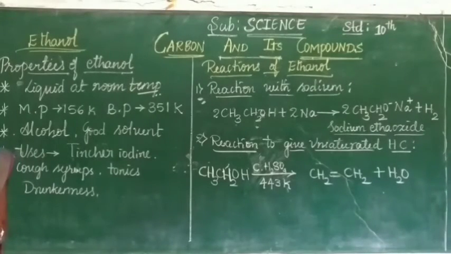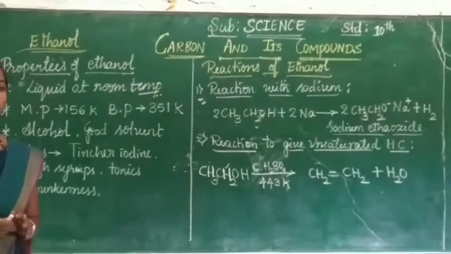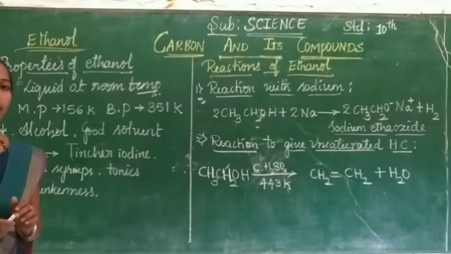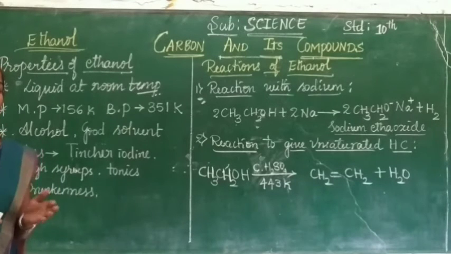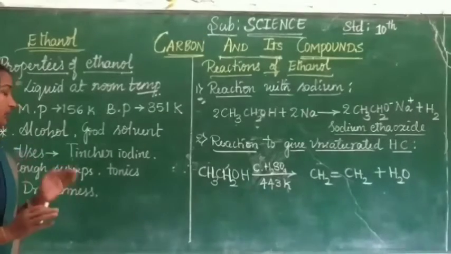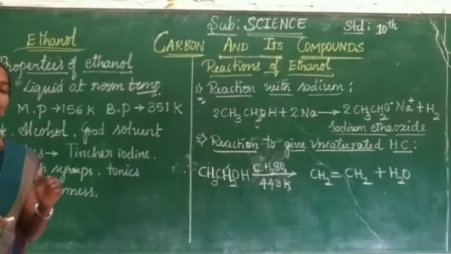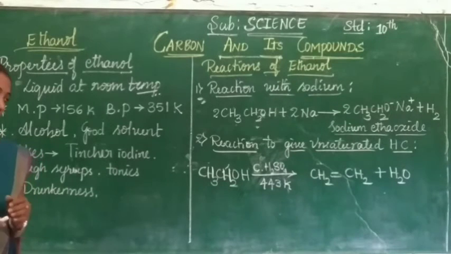This is due to the presence of covalent bonds. You know that a covalent bond is not a strong bond when we compare it with the ionic bond. Due to that reason, all the carbon compounds have very low melting and boiling points. But ionic compounds have very high melting and boiling points.